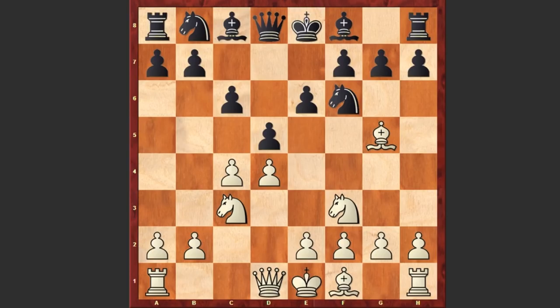We see bishop g5. White refuses to shut in the dark squared bishop, instead developing it and placing it on this active g5 square, pinning the knight. d takes c4, black goes for the Botvinnik variation. This line is extremely complicated, with theory stretching past move 30 in some variations.